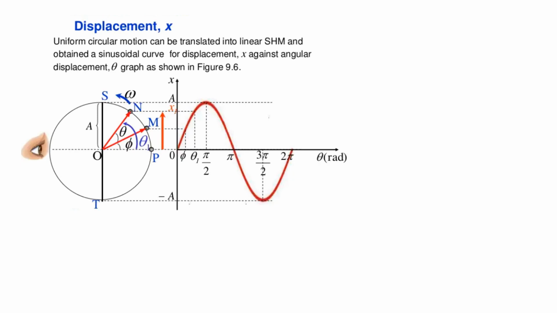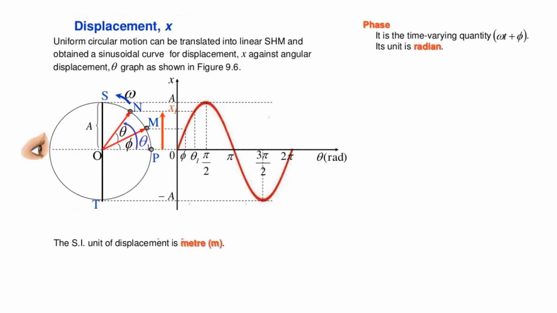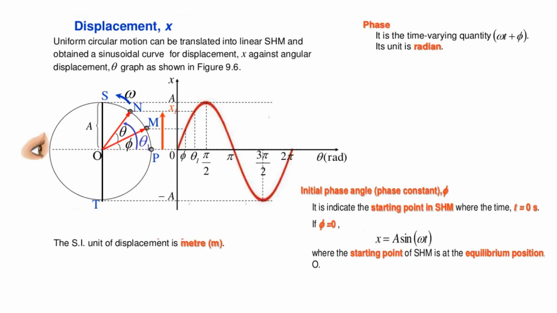Let us now look in detail at the displacement x. Consider a uniform circular motion. This can be translated into linear simple harmonic motion, and we have obtained it in the form of a sinusoidal curve. This curve represents the displacement x against the angular displacement theta. We know the SI unit of displacement is meter and the unit for the phase is radian.